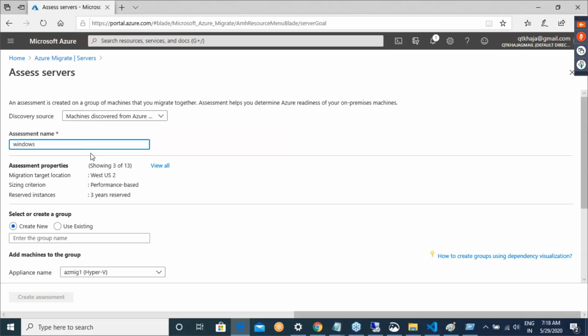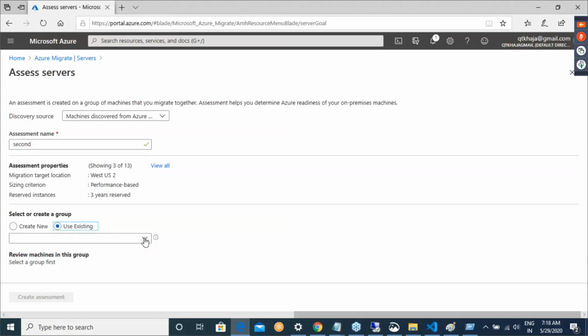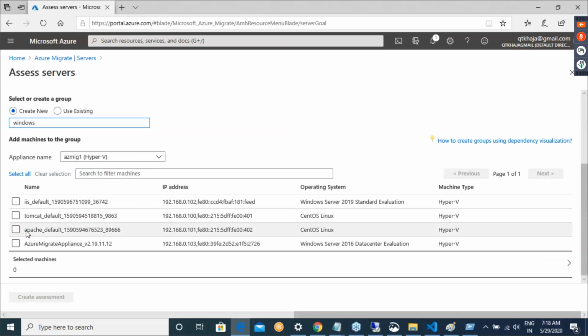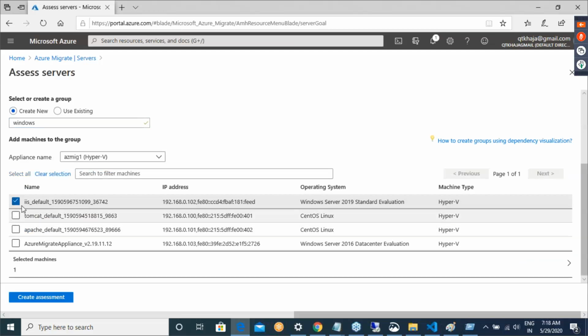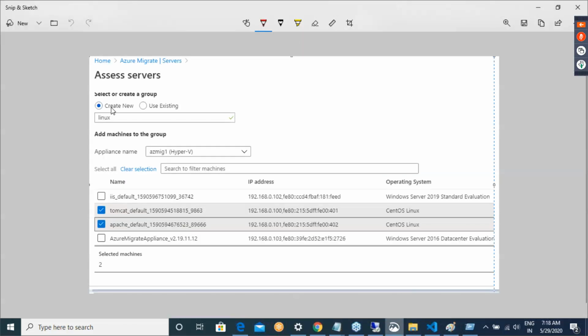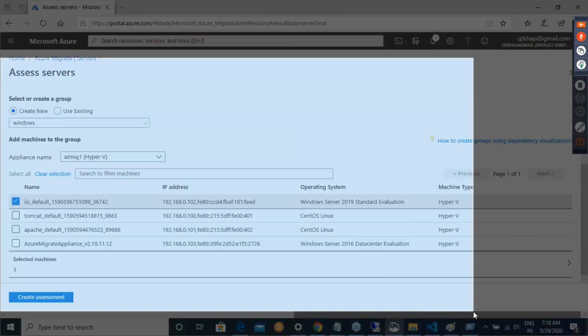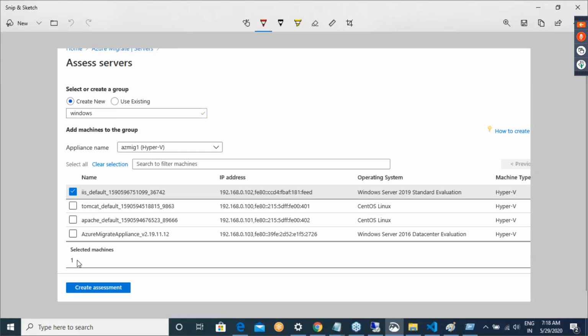I'll say my assessment is second assessment, and I'm going to use the existing group, which is Linux, or create a new group, which I'll call Windows. Now if you scroll down, this time I'm selecting only a Windows machine, and then I click on create assessment. So totally, I am creating two assessments, one for Windows and one for Linux.